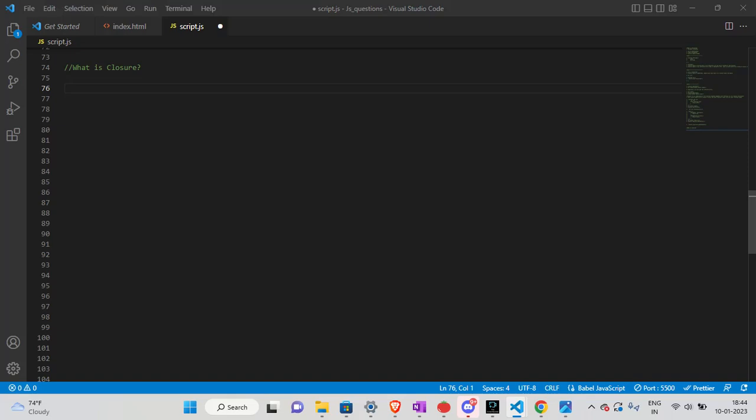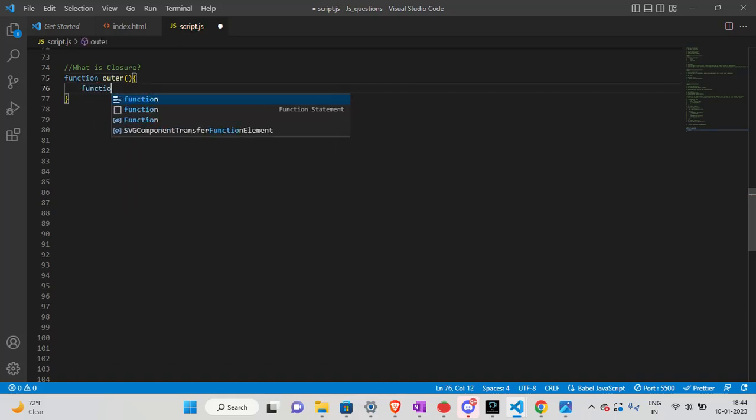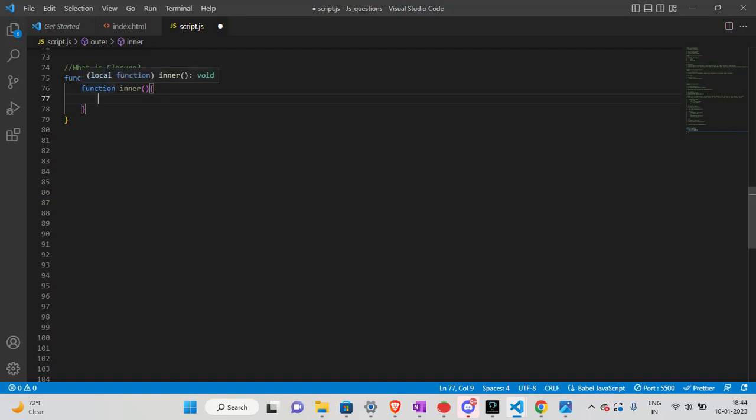inner function. Let me just write it down here. We have two functions: function outer, and inside we have function inner. So the inner function can access the outer function scope. That is nothing but the closure. Let me just start directly with example one.